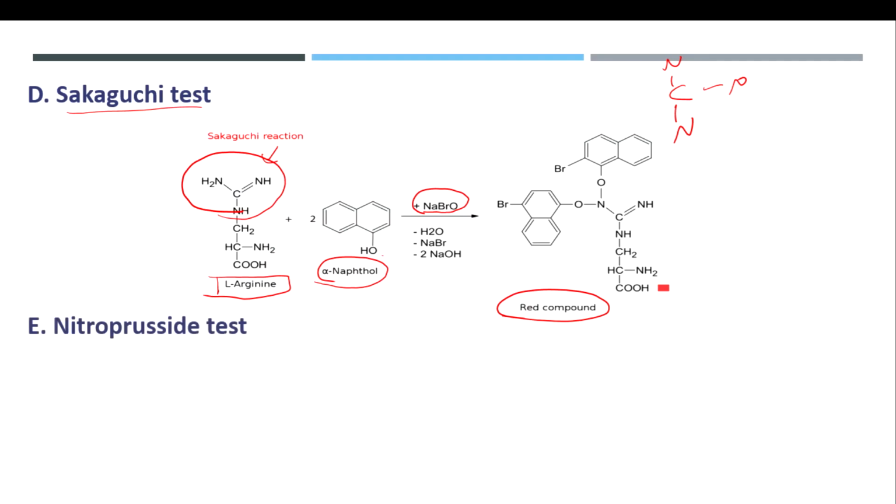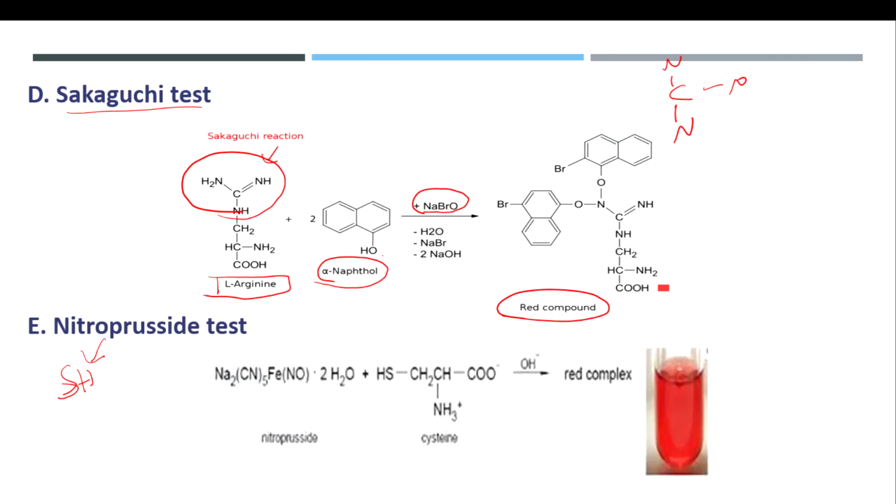And next one was nitroprusside test. This nitroprusside test is a very important test to determine the sulfhydryl groups. Nitroprusside will react with compounds with sulfhydryl groups, producing an intensely red color but somewhat unstable color. So this is what happens. This nitroprusside will react with the sulfhydryl group to produce a red color complex.